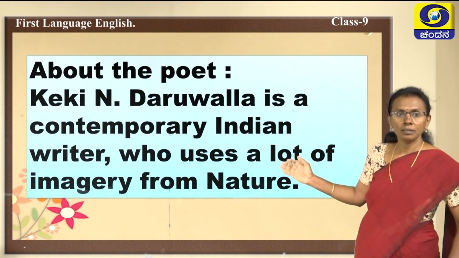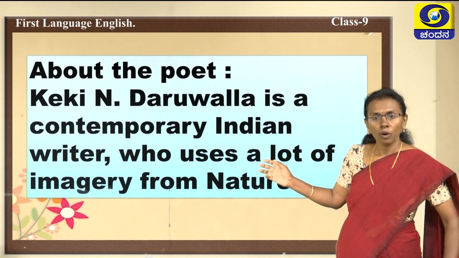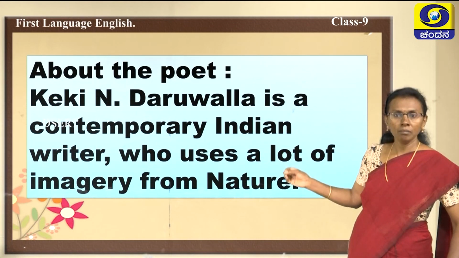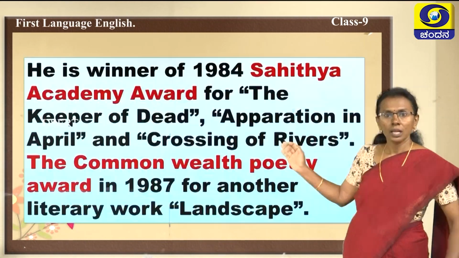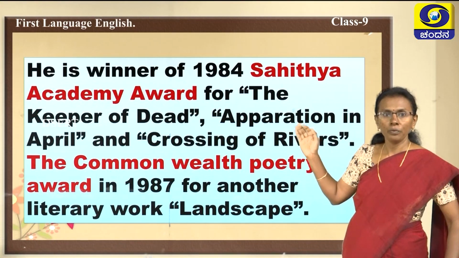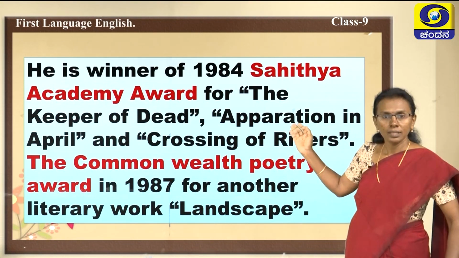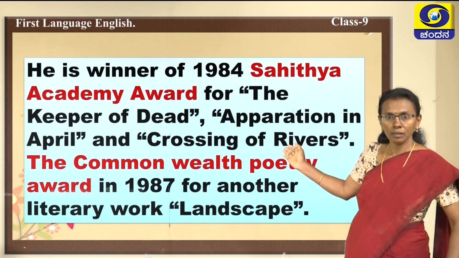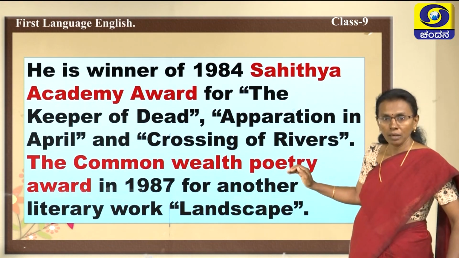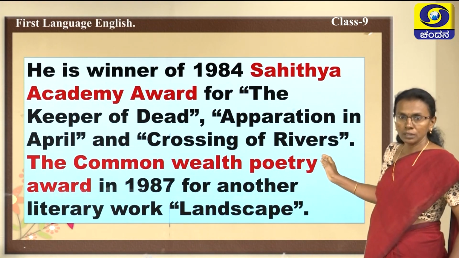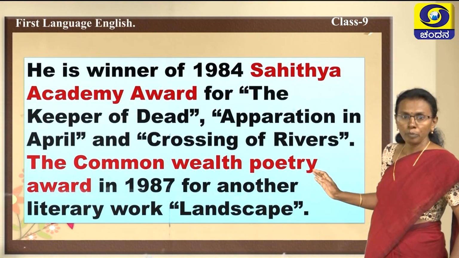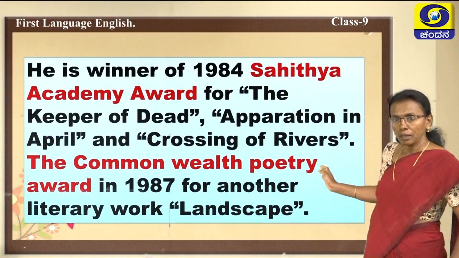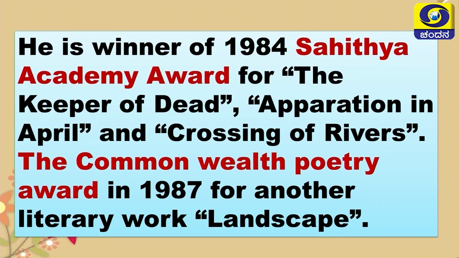Imagery in the sense, the symbols or the examples from nature. He is winner of the 1984 Sahitya Akademi Award for The Keeper of Death, Apparition in April and Crossing of Rivers, and the Commonwealth Poetry Award in 1987 for another literary work, Landscape.